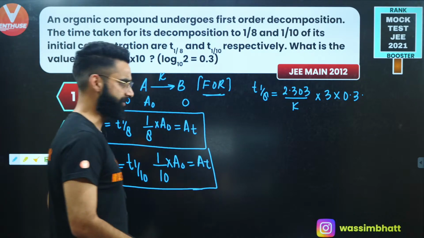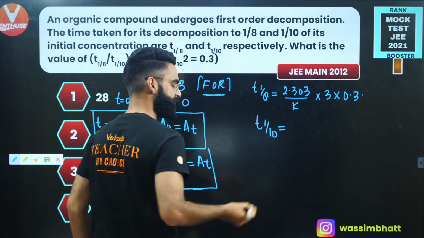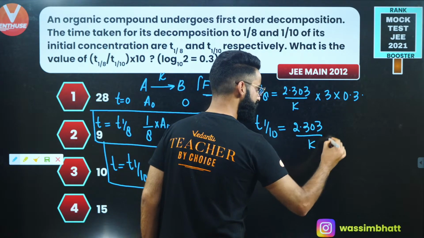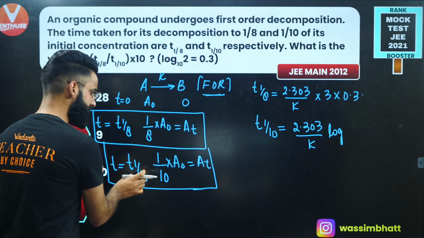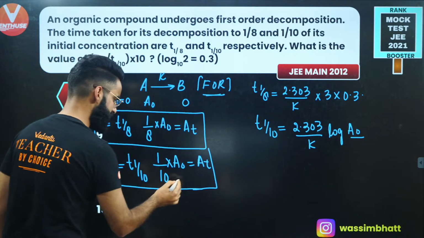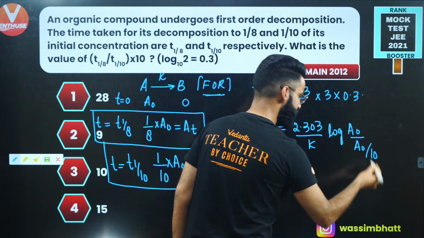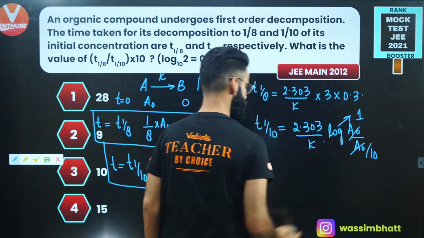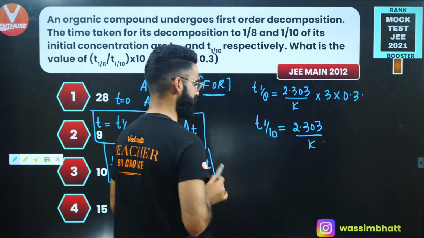Now I'll write T1/10 as well. As per the integrated rate equation, it's going to be 2.303 divided by k log of A0 divided by At. At time T1/10, At is A0 divided by 10, so that 10 comes up. Log 10 is simply equal to 1. So T1/10 is simply equal to 2.303 divided by k.